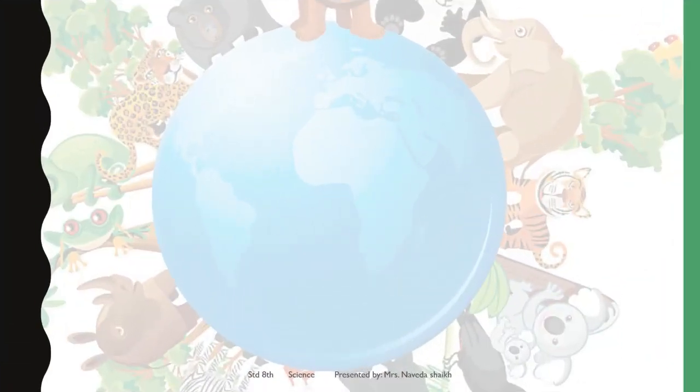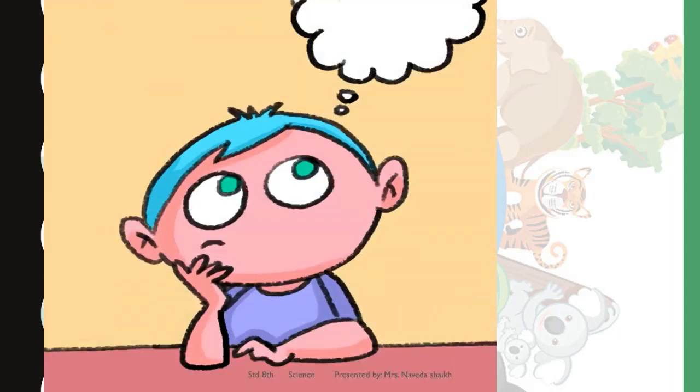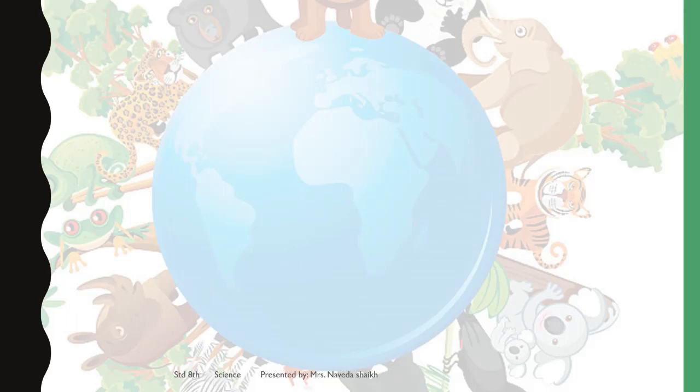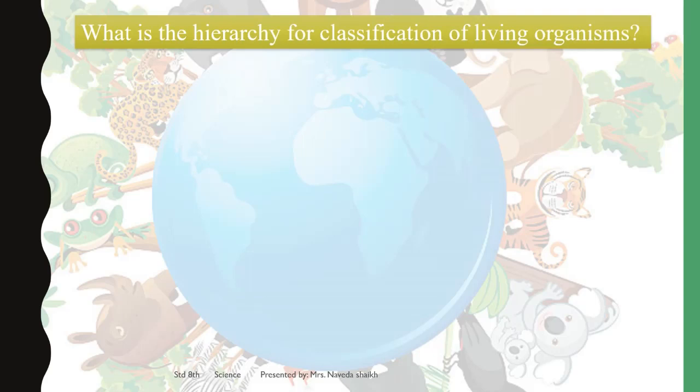Before we start with this chapter, the first thing I would like my students to do is recall certain things that you learned last year related to this topic. So the very first question here is: what is the hierarchy or classification of living organisms?